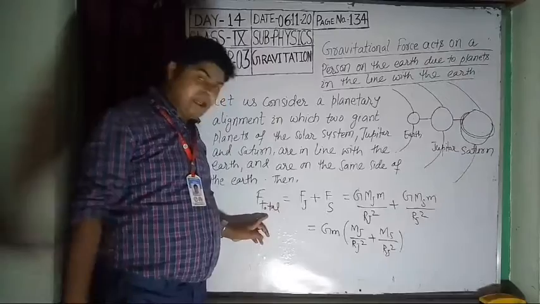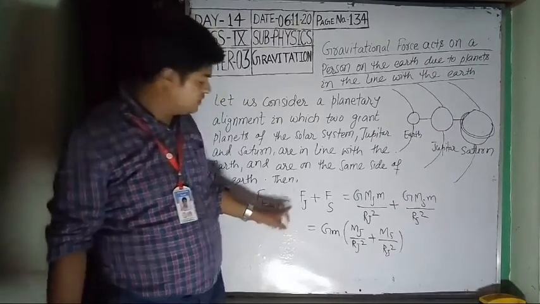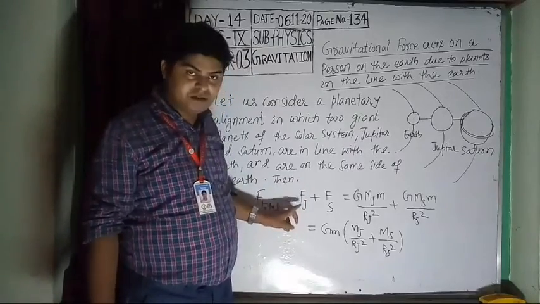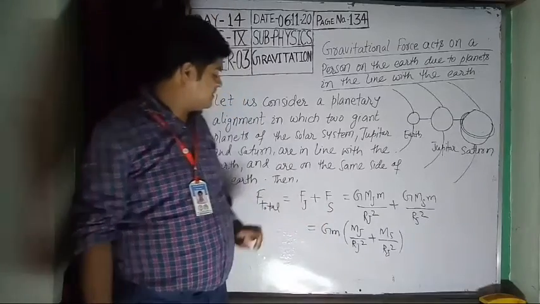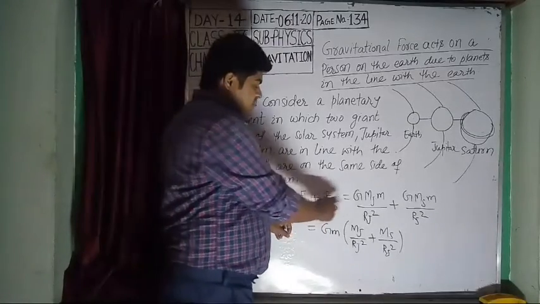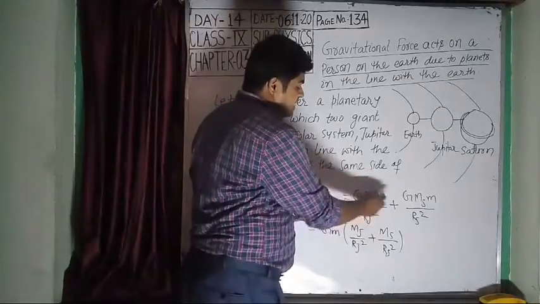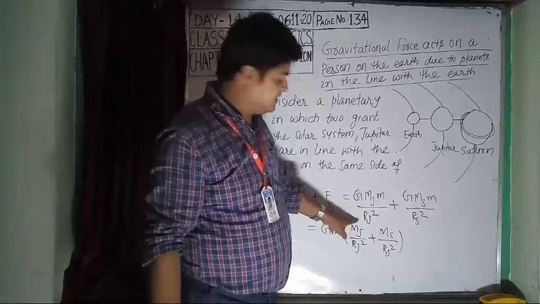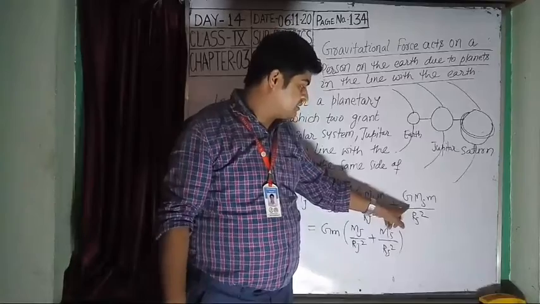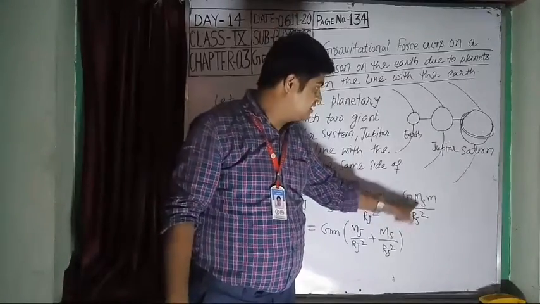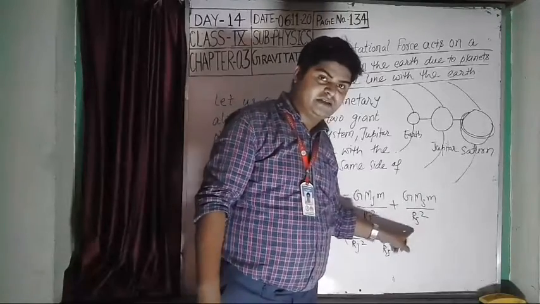So see here, F total, the total gravitational force, is equal to the gravitational force by Jupiter plus the gravitational force by Saturn. Now you know F is equal to G M_j, mass of Jupiter, into small m, mass of the person, by R_j squared, radius of Jupiter, plus G M_s, mass of Saturn, into m by R_s squared, radius of Saturn.